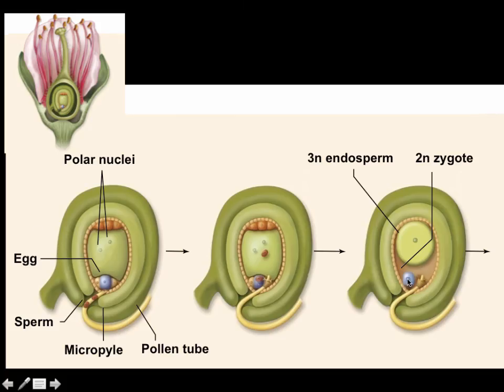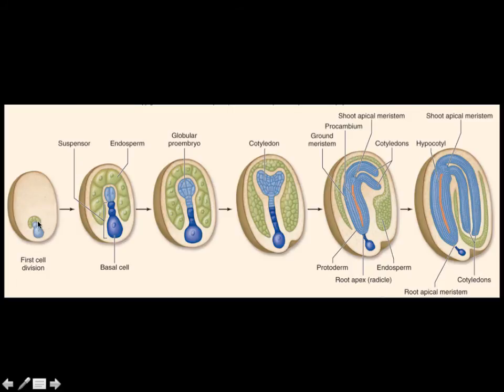So if we go back, here's our zygote, single cell, but it's diploid. This cell is going to divide, but it's going to divide asymmetrically. So what it's going to produce is kind of like this little snowman shape here, where this smaller cell eventually is going to give rise to all the cells that become part of the embryo, and this bigger cell is going to give rise to all the cells that become part of the suspensor. Okay, so we've got endosperm, embryo, and then suspensor down here.